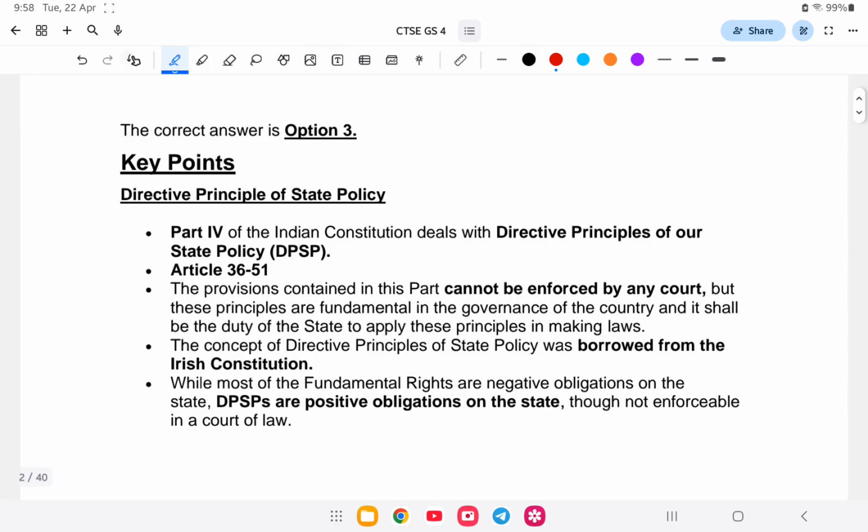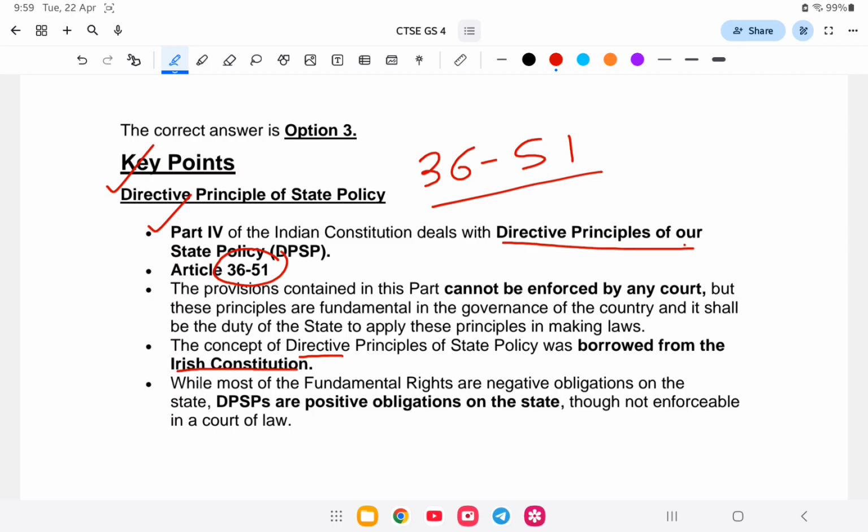So, directive principles of state policy are under Part 4 of the Indian Constitution, from Article 36 to 51. So the question will come about the article numbers, from 36 to 51. And following the 2011 Constitutional Amendment Act, the 97th Constitutional Amendment, it was the Cooperative Societies Act. So let us go to the next question.